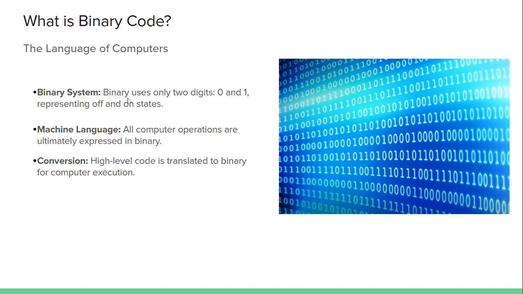The binary system uses only two digits, 0 and 1, representing off and on states. Zeros and ones are the only things understandable by machines. All computer operations are ultimately expressed in binary code. In this conversion, from high level to low level, the high level code is translated to binary for computer execution.